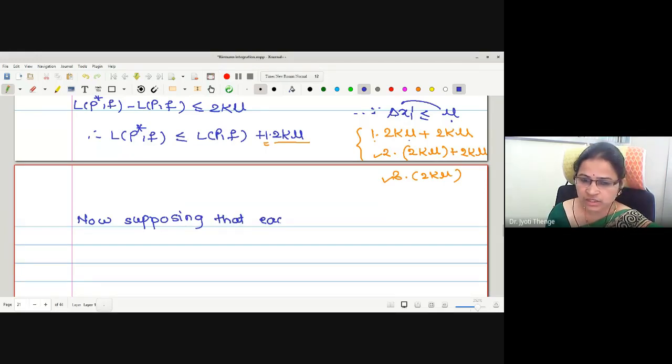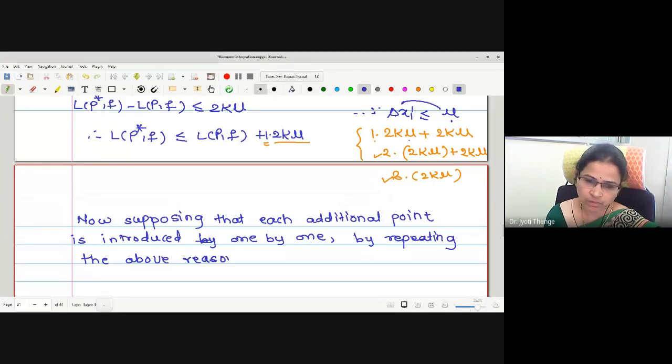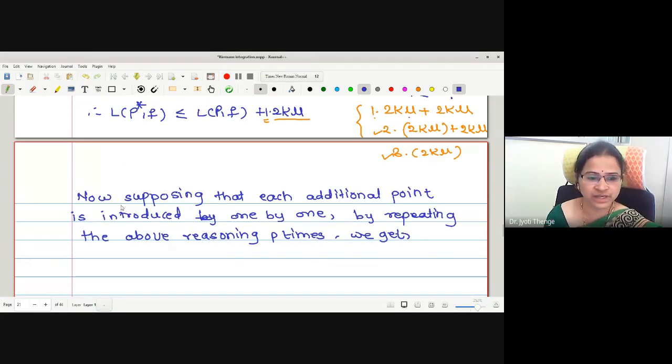Therefore, here I will write now, supposing that each additional point is introduced one by one, by repeating the above reasoning p times we get LP star F less than or equal to LP plus, instead of 1 2k mu, p into 2k mu.